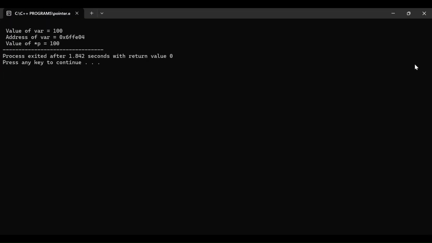Okay, so here you can see the output. First of all, we have value of var, which is 100 because I initialized my variable var with value 100. Now it is saying address of var. Here you can see the address of variable var is in hexadecimal format because 0x means it is in hexadecimal format, and this is the memory location where value 100 under this variable name var is stored inside the computer. And finally, we can access the value of variable var via star p. Hence, we are getting value of star p equal to 100.